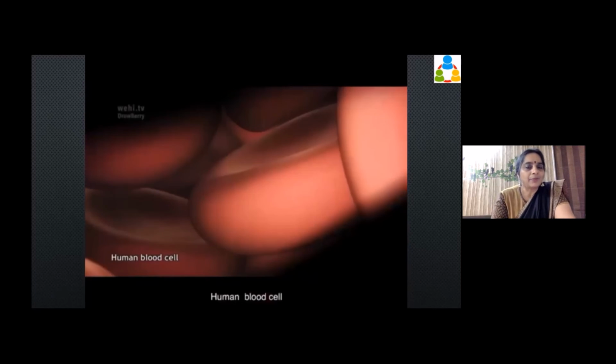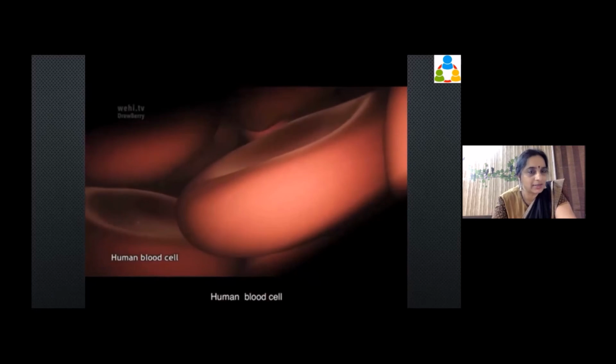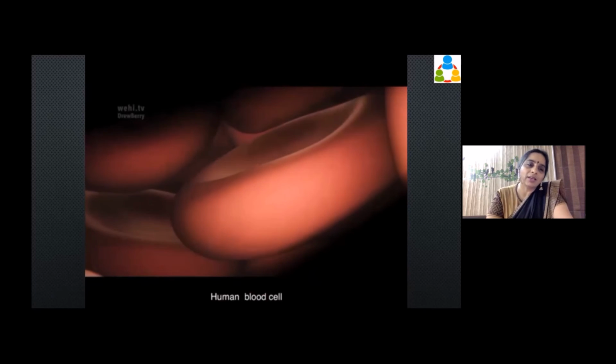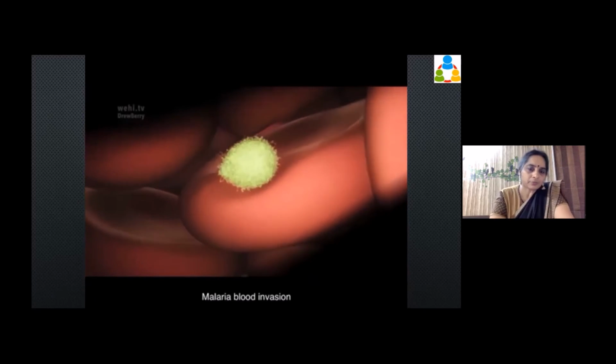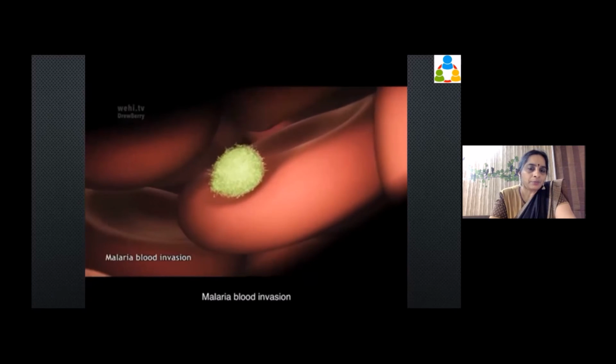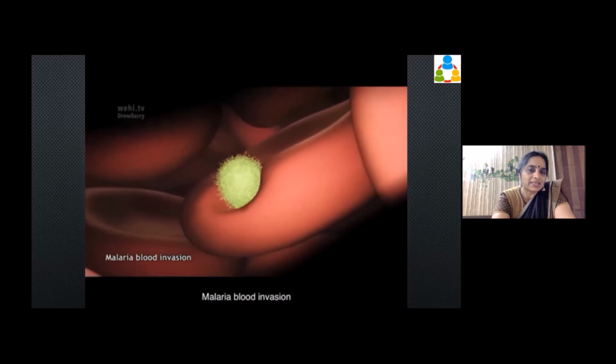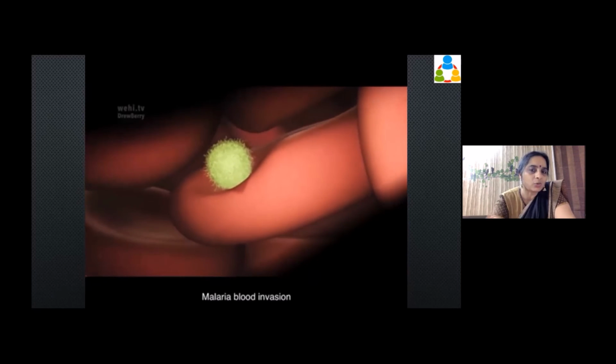Now, this is what is happening in the human blood cell. What happens with the mosquito? So this is basically saying once it is in the blood circulation, it gets into the RBCs.